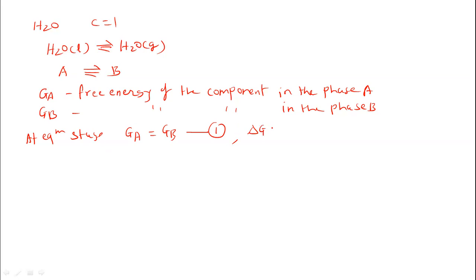The free energy change becomes equal to 0. We can write the free energy change delta G equal to Gb minus Ga, the free energy of the substance in phase B minus that in phase A, but both are equal. Therefore delta G becomes equal to 0 at equilibrium.